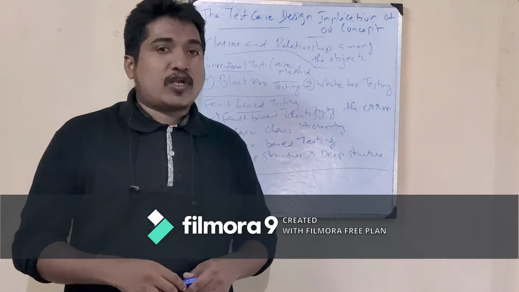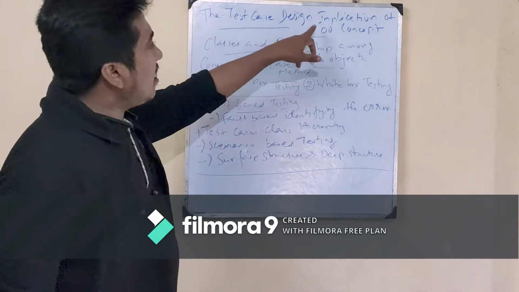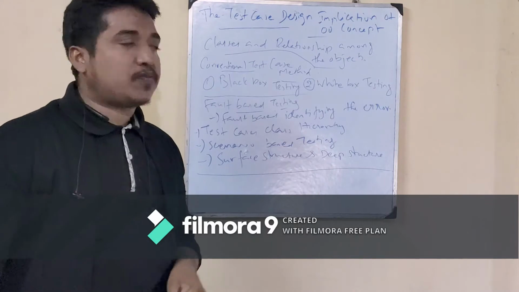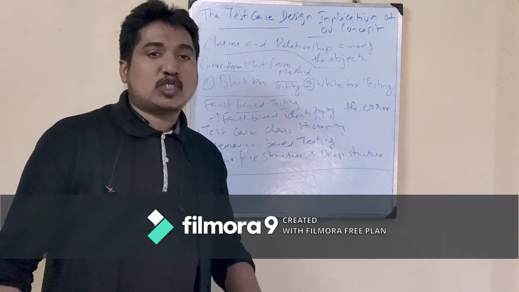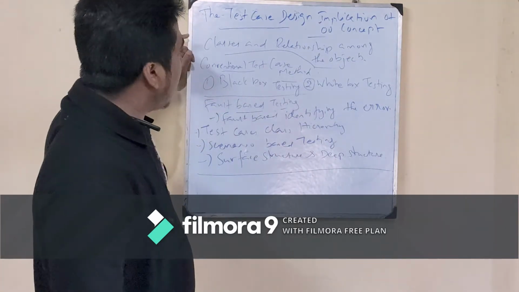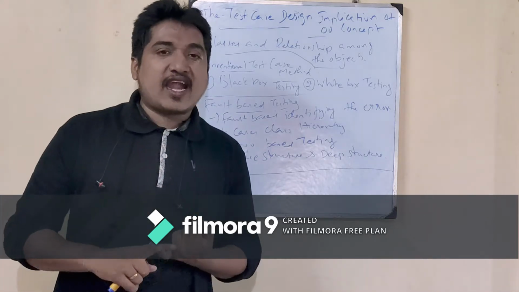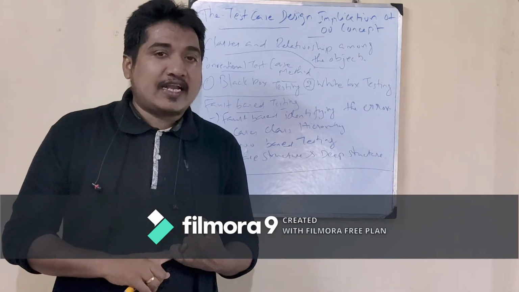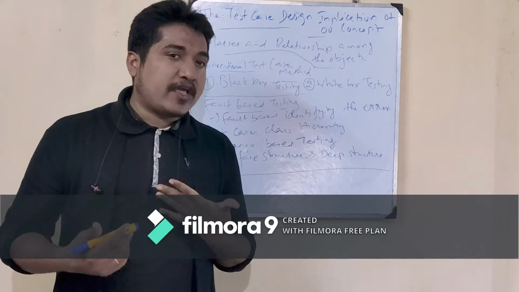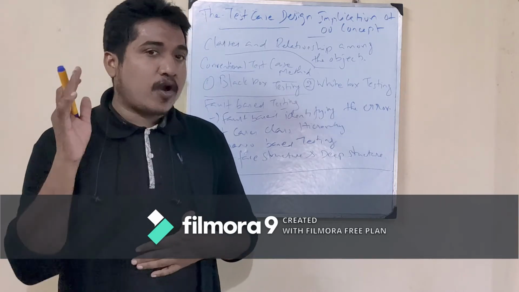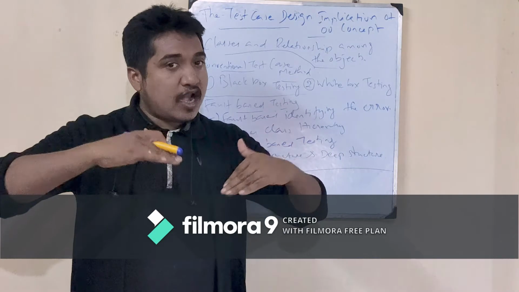Next, I am going to discuss the topic: the test case design implication of the OO concept. OO concept is nothing but the object oriented concept, and here we are going to study the classes and the relationships among the objects or entities. Already I told you about the entity relationship diagram. Entity relationship diagram means what? One object and another object, how they are related with each other.